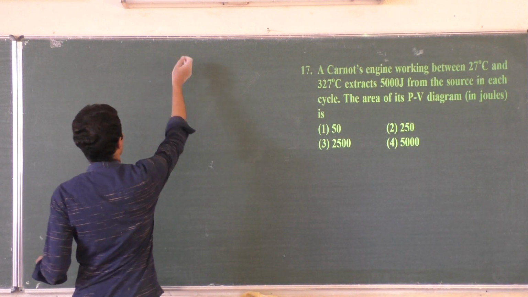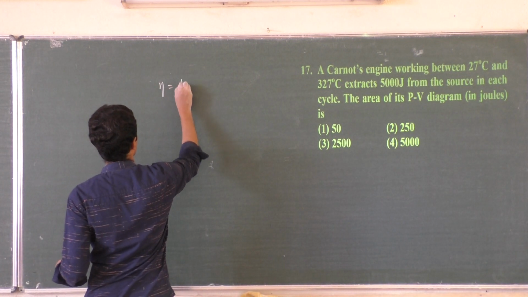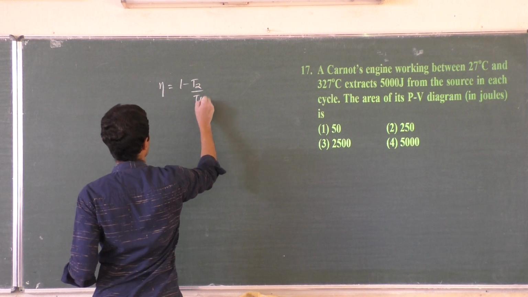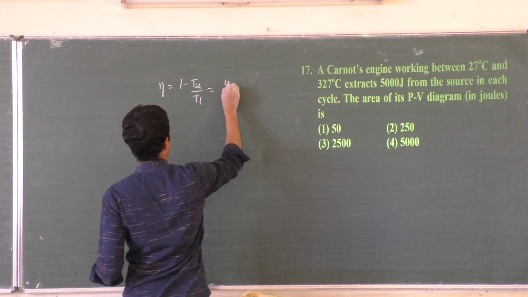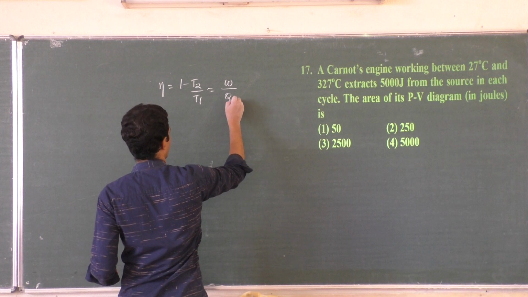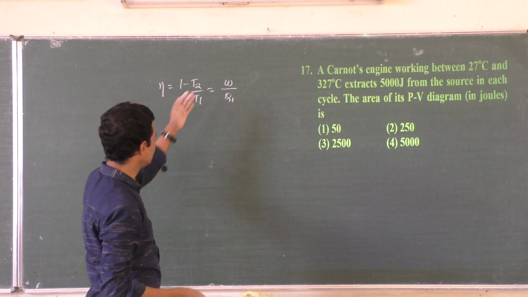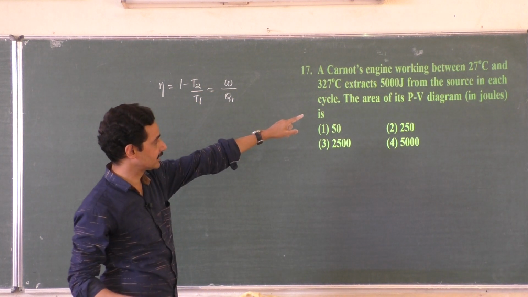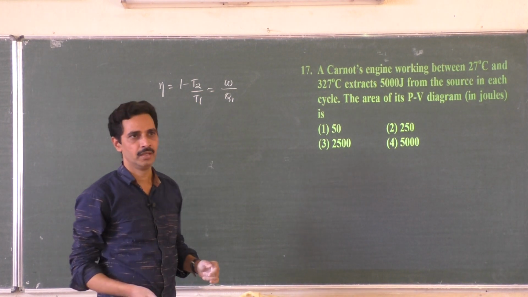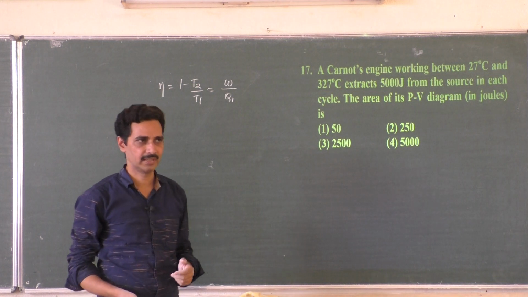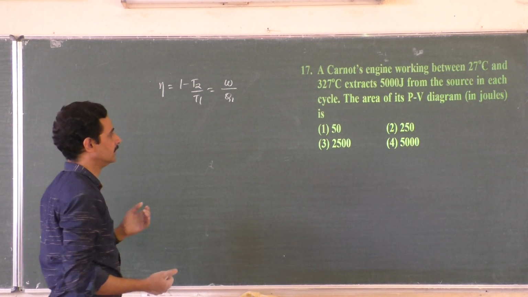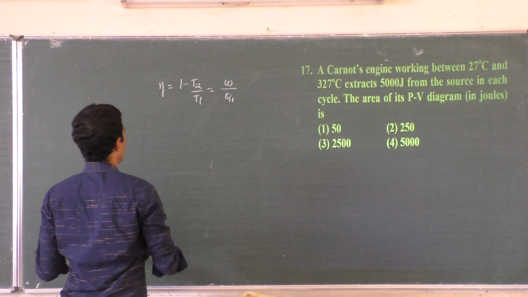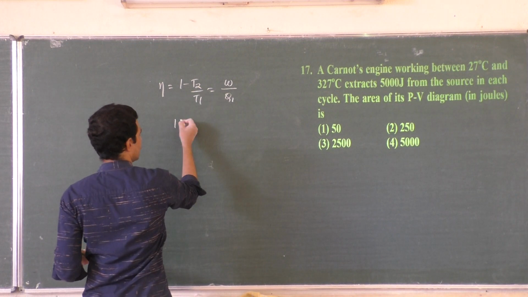You know, efficiency eta is equal to 1 minus T2 by T1. That is equal to work done divided by heat energy absorbed. You can write this as 1 minus Q2 by Q1 also, but this formula suits because it extracts 5000 joules from the source. That means it absorbs so much energy, that is Q1 supplied to the engine. Now 1 minus, what is T2?